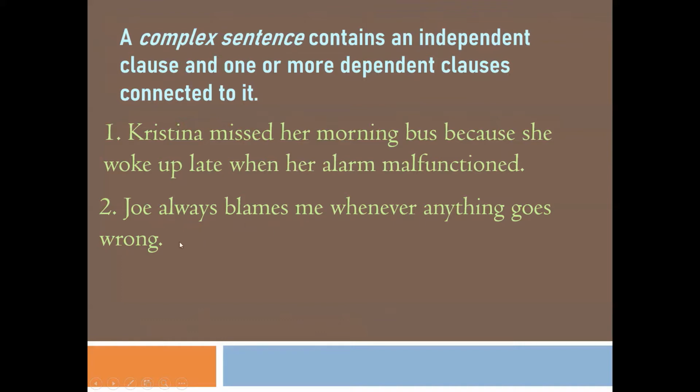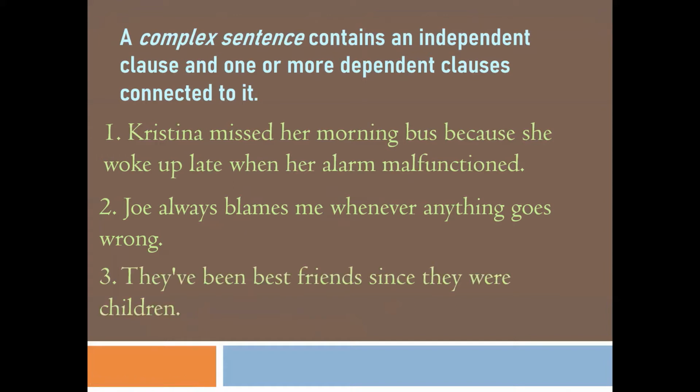Whenever anything goes wrong: here, anything is the subject, goes is the verb, right? But because it starts with a subordinating conjunction, whenever, this part is not giving a complete meaning. That is why it is a dependent clause. So this whole sentence is a complex sentence.